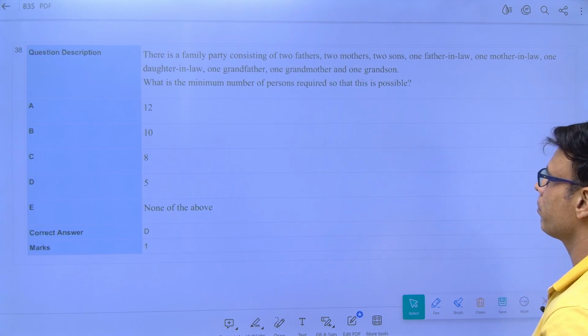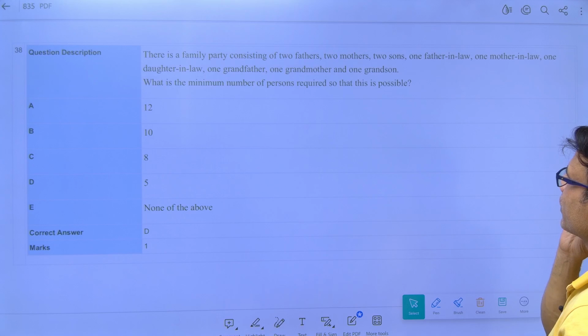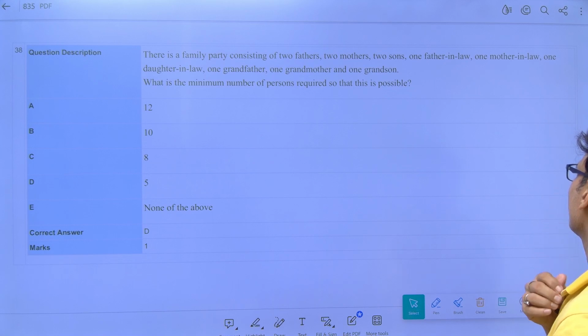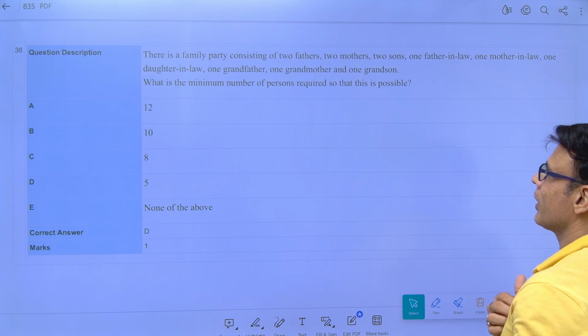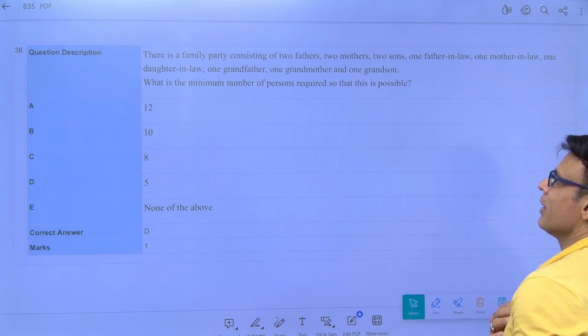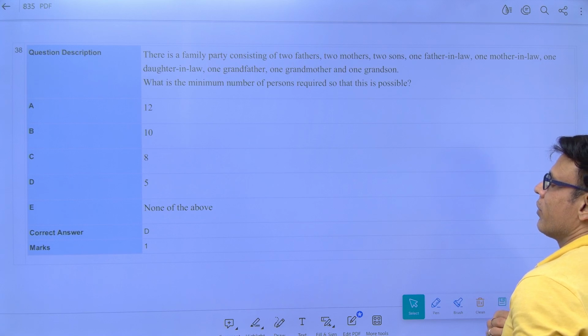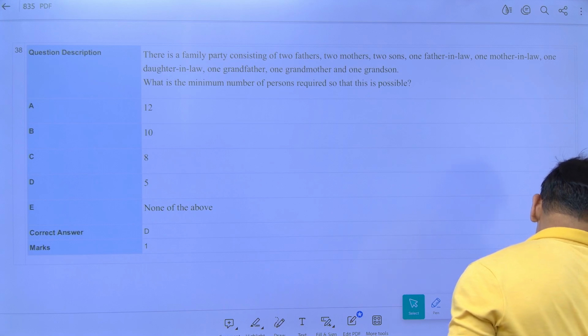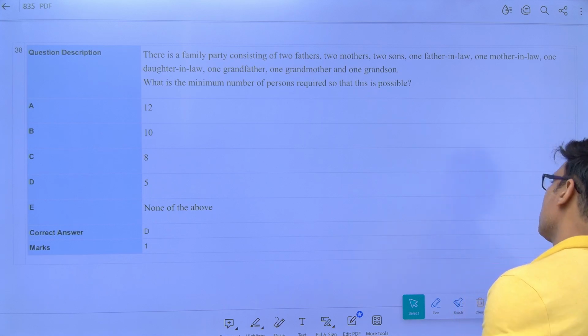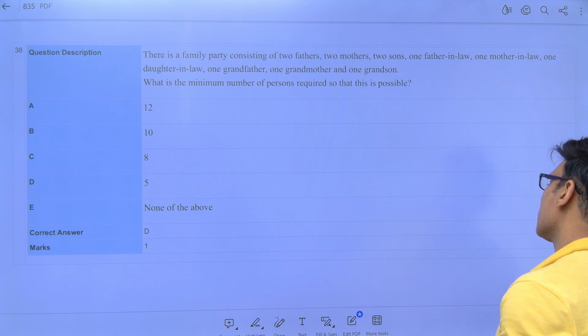We need the number of persons required so that this is possible. There is a family party consisting of 2 fathers, 2 mothers, 2 sons, and 1 father-in-law, 1 mother-in-law, 1 daughter-in-law, and 1 grandfather, 1 grandmother, and 1 grandson. What is the minimum number of persons required? See, if I say in a family there are 2 mothers and 2 daughters, the minimum number of members in the family can be 3 only, right?